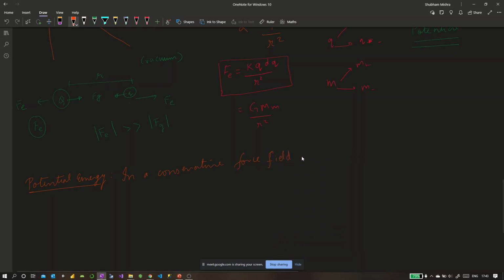We'll talk about field in a bit. So in a conservative force field, it is the work done in assembling a system of particles.